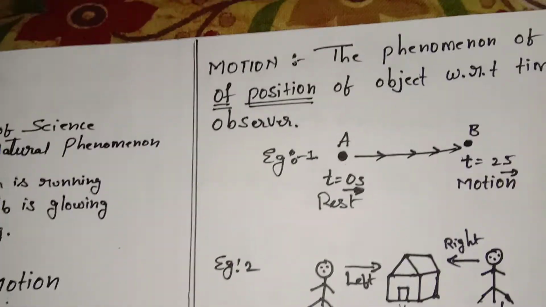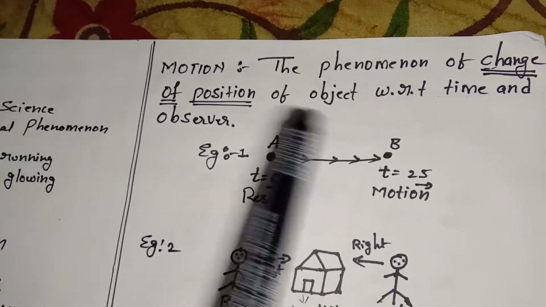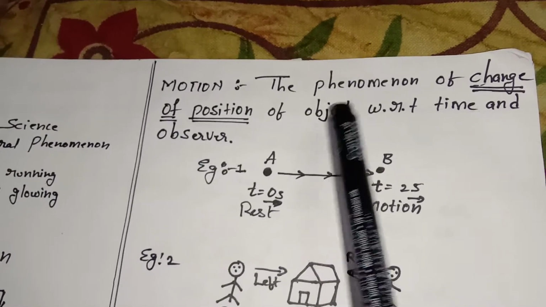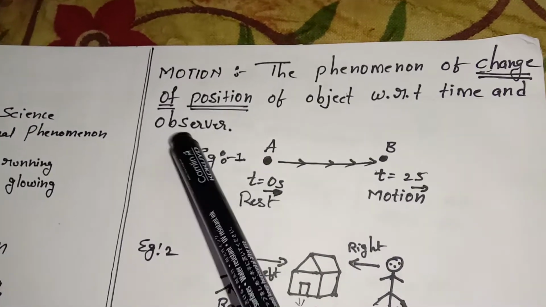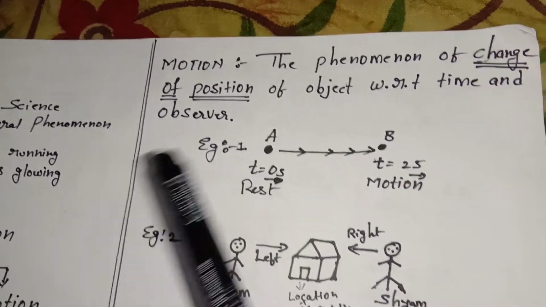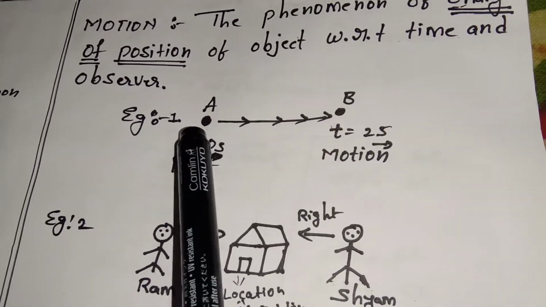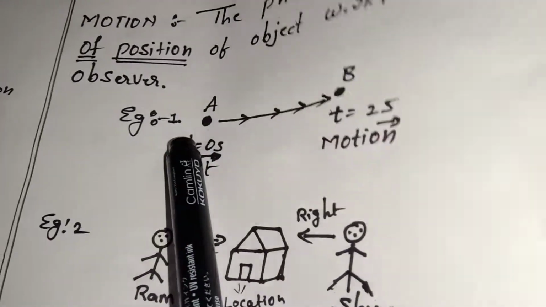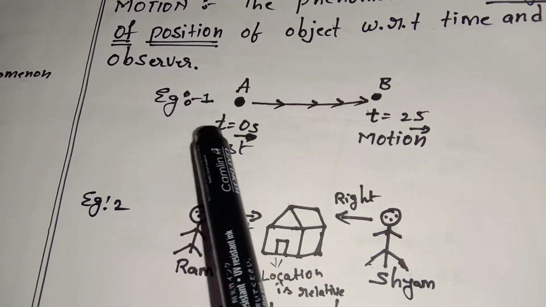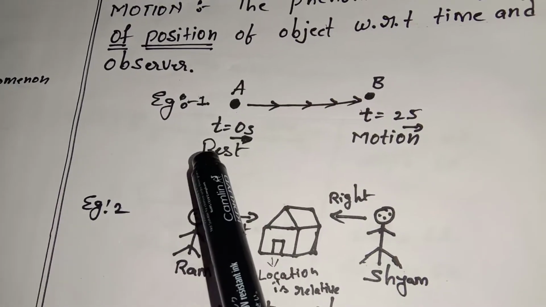Before going further, we will have a detailed discussion about the definition of motion. Motion is the phenomenon of change of position of an object with respect to time and observer. To understand this definition, I will give you a small example. Think of one observer. One object or one person is at position A at a time of 0 seconds. Now what state is he in? He is at the rest position.